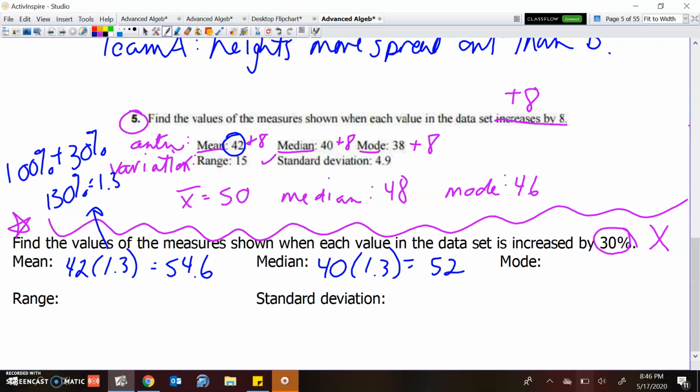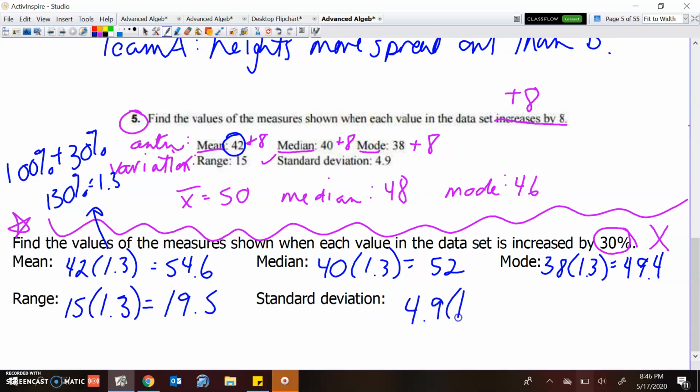For the mode, it was 38. I'm going to multiply that by 1.3. And 38 times 1.3 is 49.4. And now we're going to do these for the range and standard deviation too. So the range was 15 times 1.3. And that's going to increase to 19.5. And lastly, standard deviation is 4.9 times 1.3.